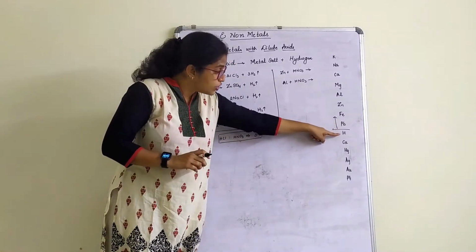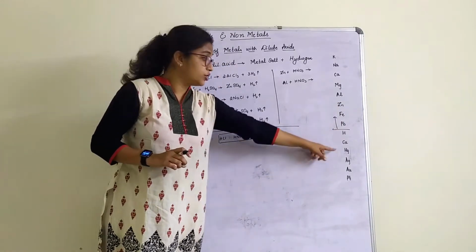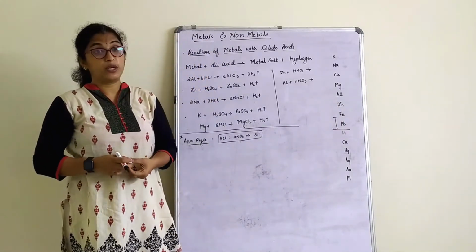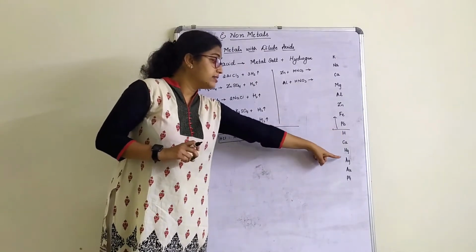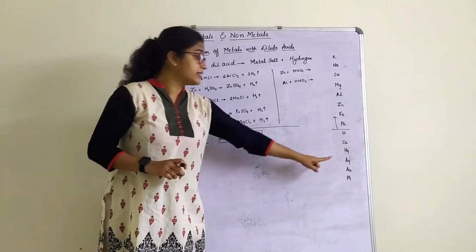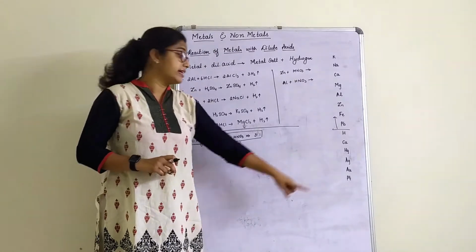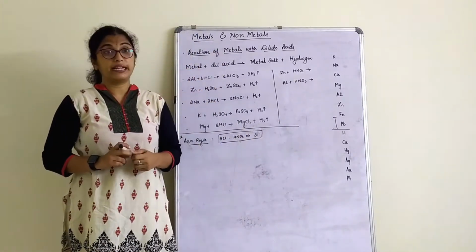The metals placed below hydrogen, copper, mercury, silver, gold and platinum, will not react with acid.